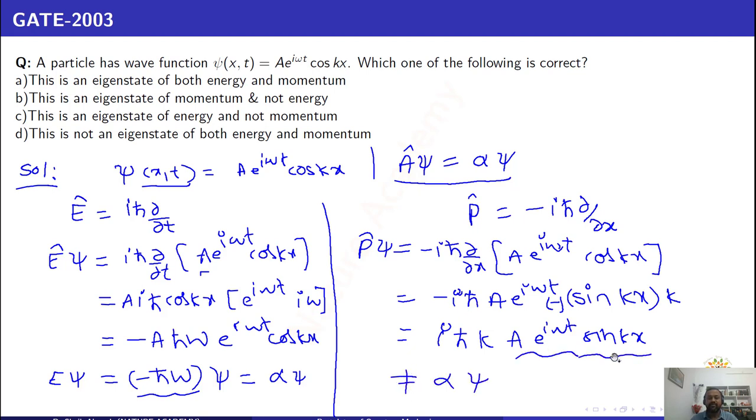So p psi is not equal to alpha psi. That means psi is not an eigenstate of the momentum operator. If you get p psi equals alpha psi, then I can say the given wave function psi is an eigenstate of the momentum. But here p psi is not equal to alpha psi, so I can say that it is not an eigenstate of momentum. It is an eigenstate of energy but not of momentum. So option 3 is the correct option.